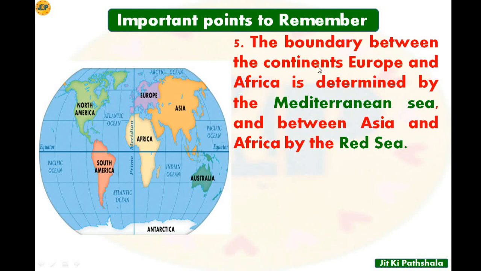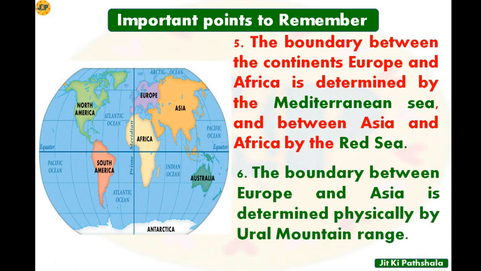Number 5 is the boundary between the continents Europe and Africa. So this is Europe and this is Africa, which is determined by the Mediterranean Sea. So between Europe and Africa there lies the Mediterranean Sea, and between Asia and Africa, in the middle lies the Red Sea. So these are physical elements you should remember which separate two different continents.